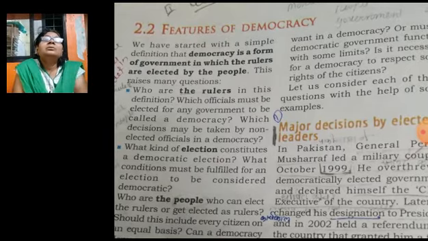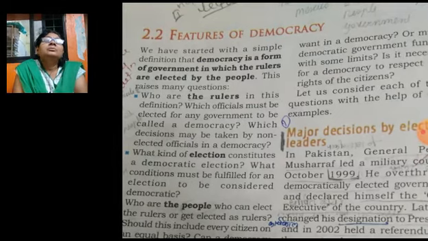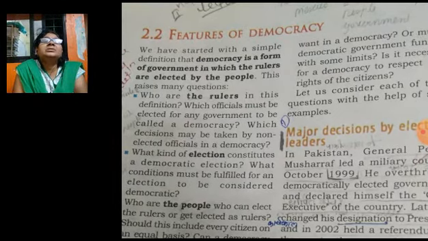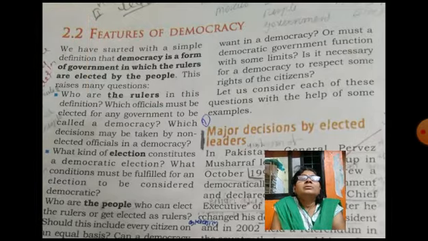Now come to the features of democracy. So we have started with the simple definition. Democracy is a form of government in which the rulers are elected by the people. This definition we discussed in the first lecture. So here rulers, election and people, these three important words are there.